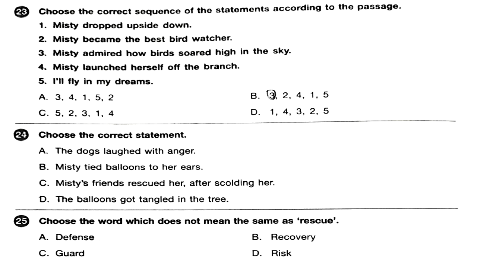Question 23. Choose the correct sequence of the statements according to the passage. 1. Misty dropped upside down. 2. Misty became the best bird watcher. 3. Misty admired how birds soared high in the sky. 4. Misty launched herself off the branch. 5. I will fly in my dreams. So now you have to sequence the statements correctly as per the passage and choose the options appropriately. Okay?